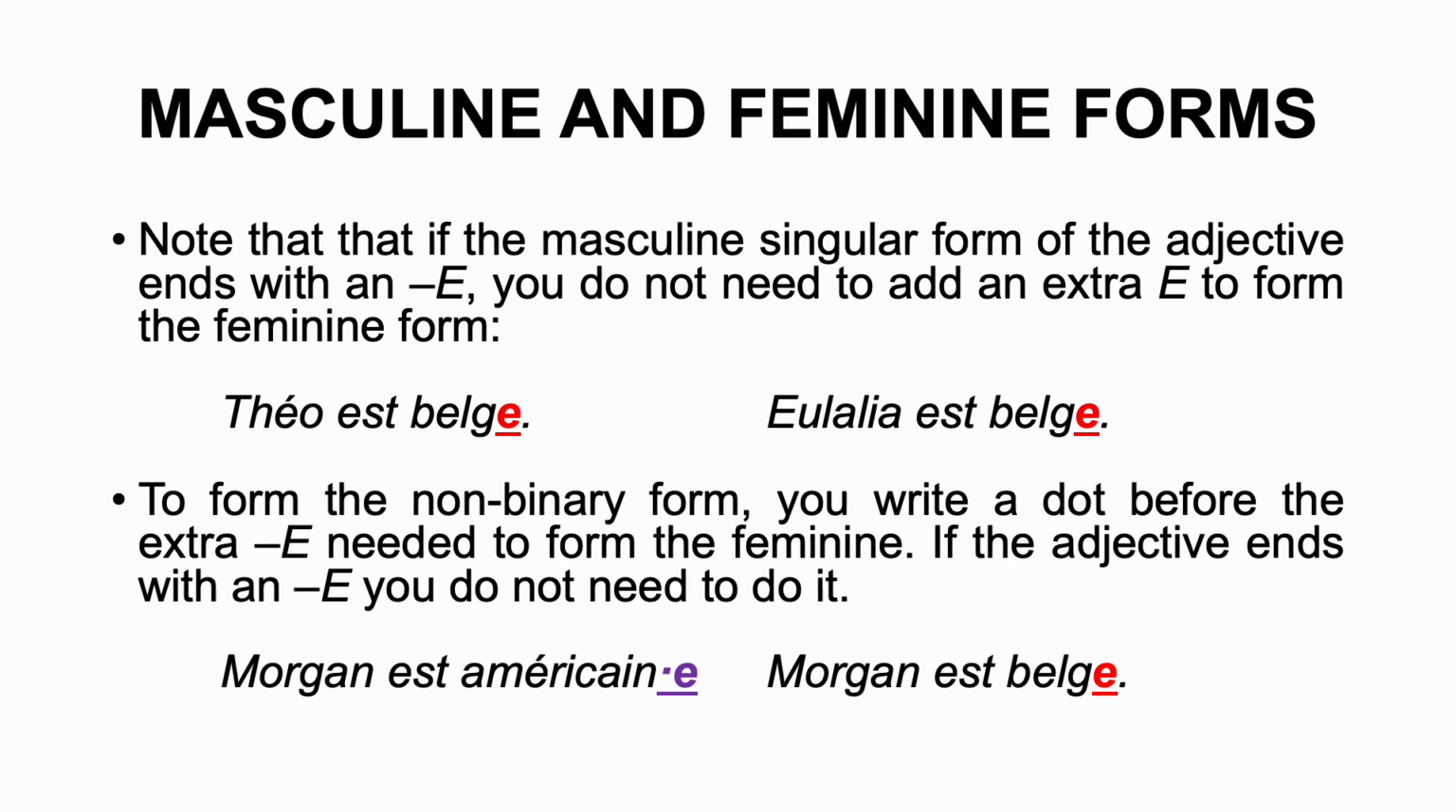To form the non-binary form, you write a dot before the extra E needed to form the feminine. For instance, américain, to make it feminine, you add an E. So to have the non-binary form, you write américain dot E. If the adjective ends with an E, like Belge, you do not need to do it. So Belge can be used to refer to non-binary people.